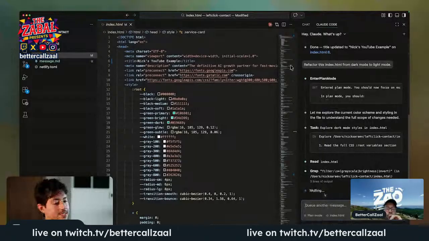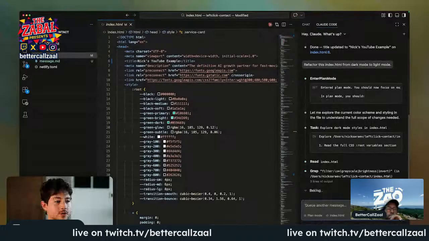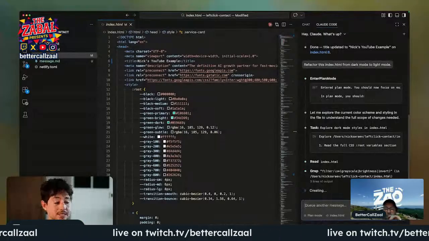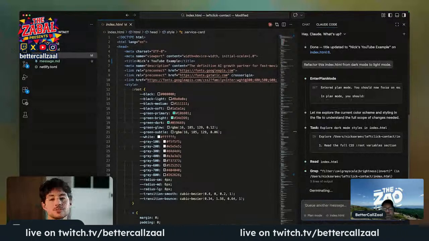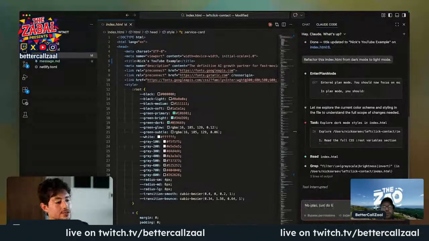Now you'll notice that when I did this, in addition to the interface changing and now the colors being blue, in the bottom right-hand corner, we now have sort of a little pause button. This pause button is pretty important because it allows us to actually stop the Claude Code execution in process, so like while it's working. So I could theoretically change this at any point in time, okay, and I can actually pause it, and then maybe I could give it some more instructions or I don't know, tell it to do something differently. So I'm actually going to click this little button, then I'm going to go to bypass permissions. I'll say no plan, just do it.